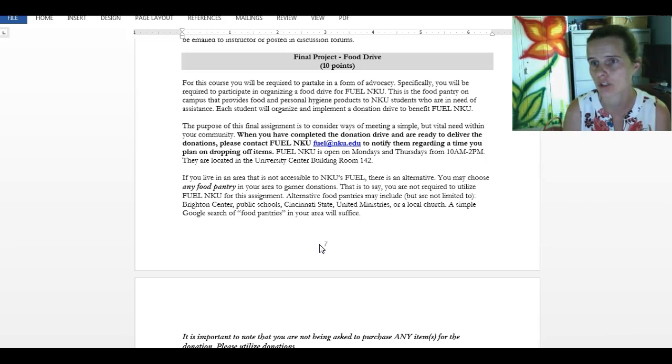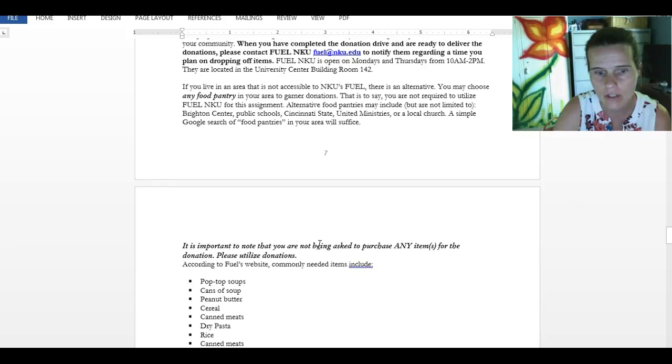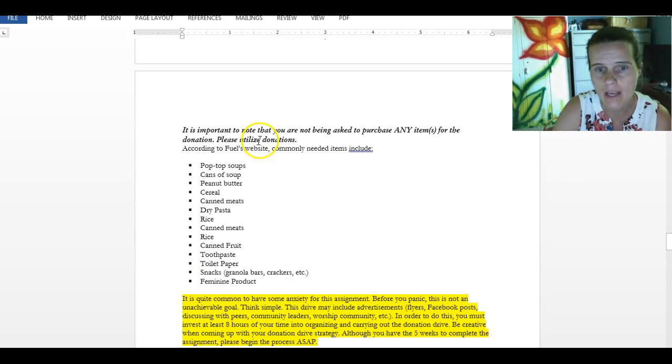So I like to encourage our students to be involved in advocating for our students and in advocating for this particular social justice issue, that being food insecurity. So the purpose of this assignment is again to collect donations for Fuel NKU. I have provided a list here of the items that Fuel NKU lists on their website that they are usually in need of. But really they are in need of any non-perishable food items as well as any hygiene and cleaning supplies.